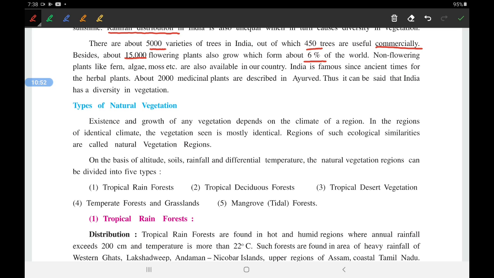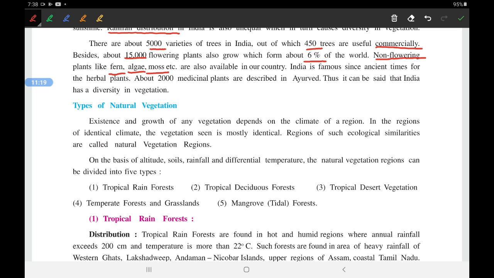Non-flowering plants are plants which don't have flowers, like ferns, algae and moss. They are plants but they don't have flowers. They are also available in our country.